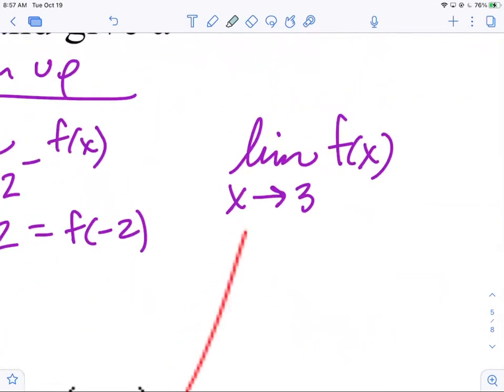Okay. Hey, look at this one. The limit as x goes to 3. Is that from the left or right? I didn't even write anything. Because it has no exponent, Larry. Is it from the left or right? It's from both. Thank you, Aiden. How do you know it's both? It doesn't have a negative or positive. So if it's going to exist, we have to look from the left and the right, don't we? And only if those two are the same will it exist.